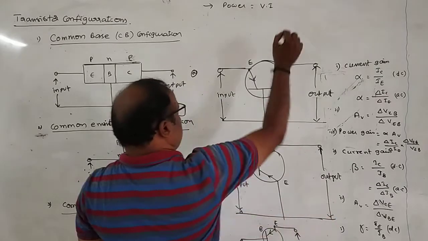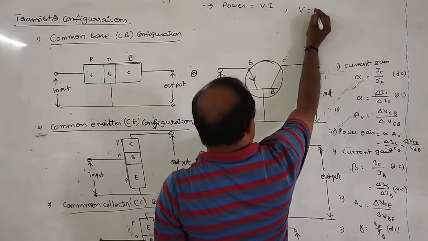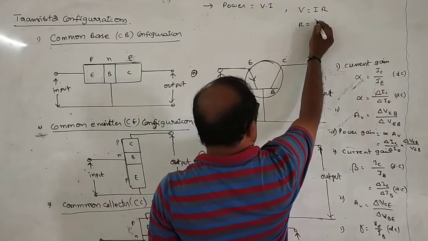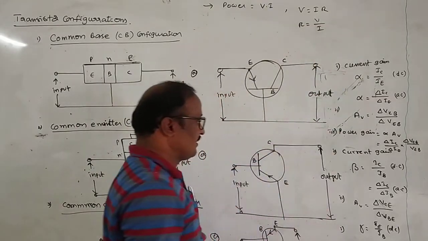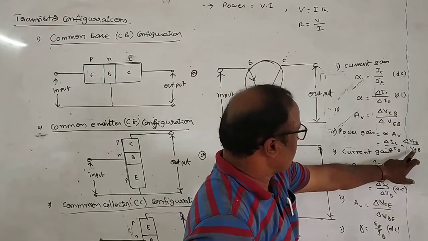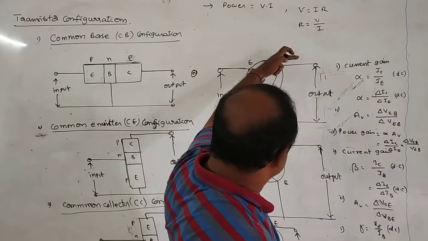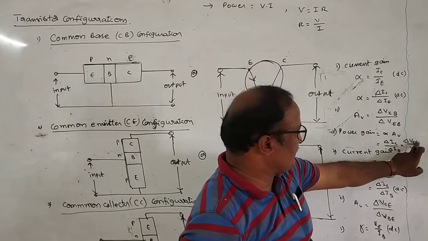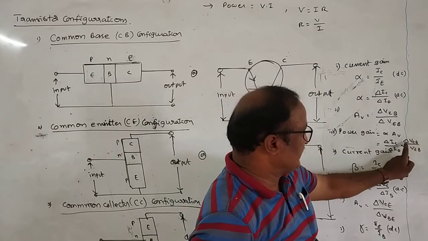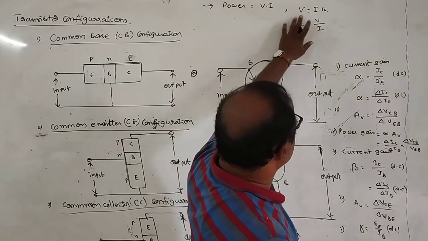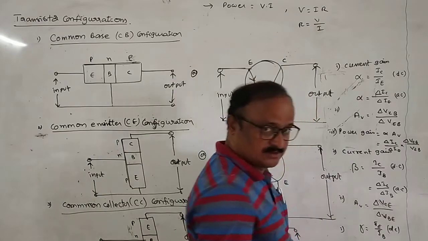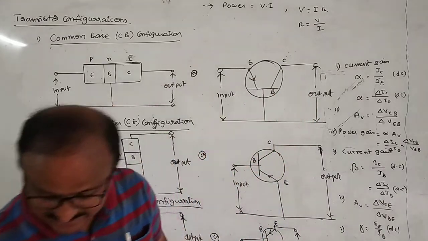Again, according to Ohm's law, V is equal to I into R, or R is equal to what? V by I. Here delta VCB can be represented by I into R.